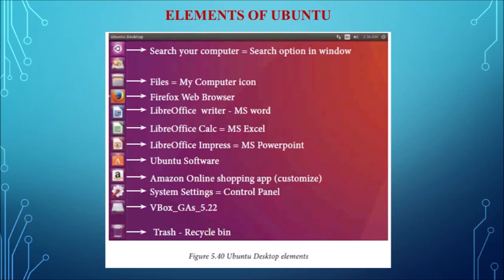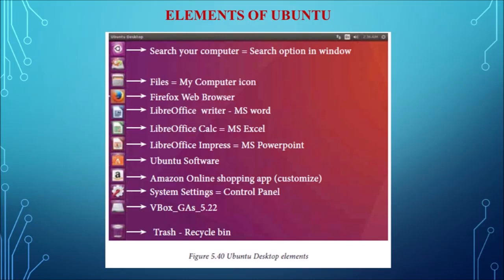So the first icon is the search your computer icon, which is similar to the search option in Windows. Here the user has to give the name of the file or folder for searching. The user can also give a partial name of the file or folder, and it will display the search results. And next is the files icon, which is similar to the My Computer icon in Windows. From here the user can directly go to the desktop or to the documents, whichever is necessary.